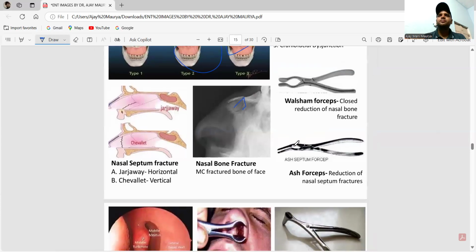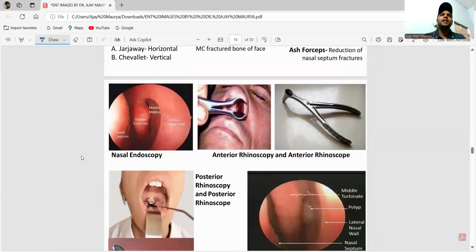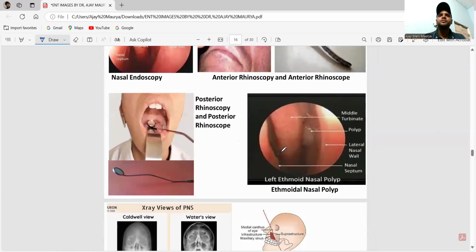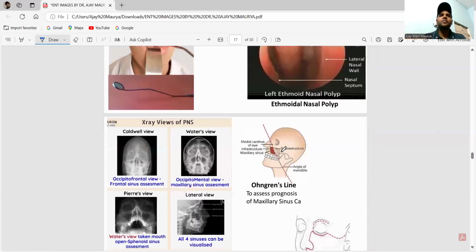Okay, now. Next one, guys, this is nasal endoscopy. This is anterior rhinoscopy and the anterior rhinoscope. Please remember this one. Next one is this one, guys.